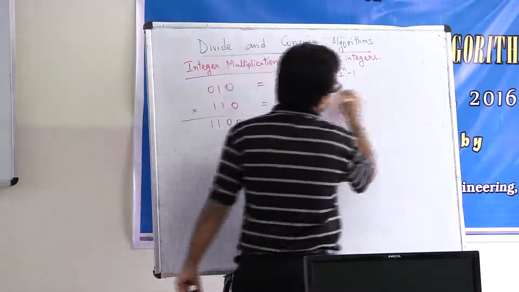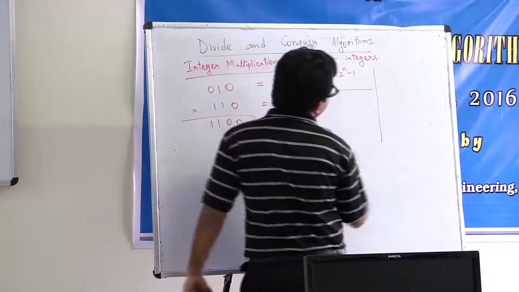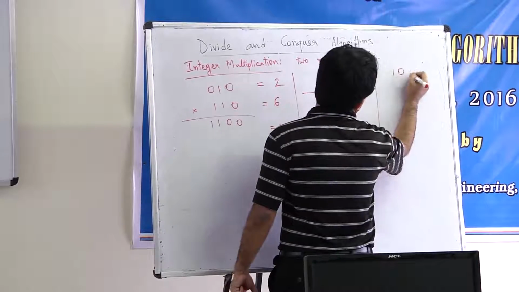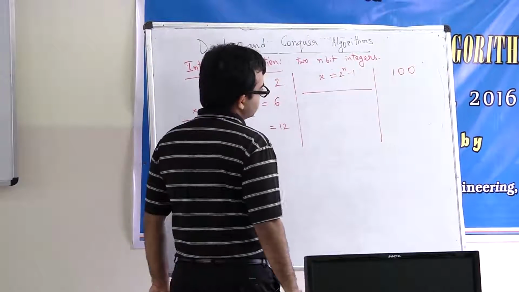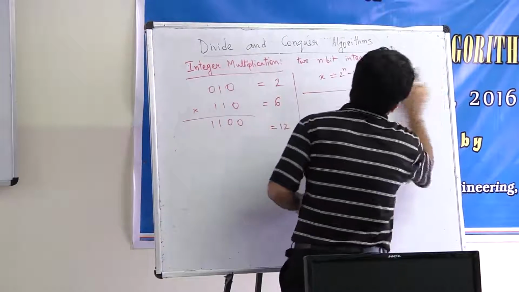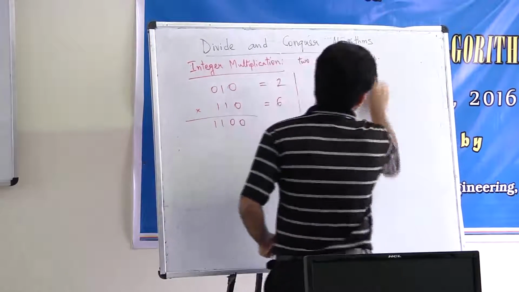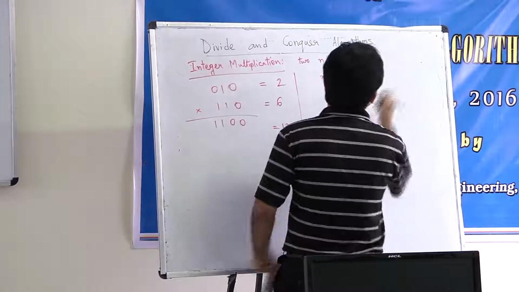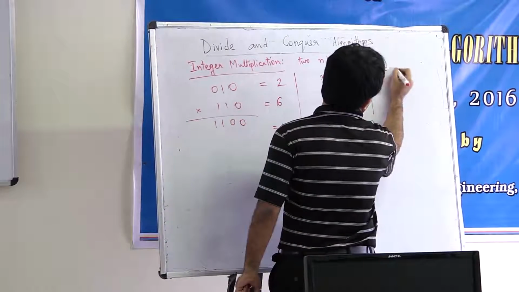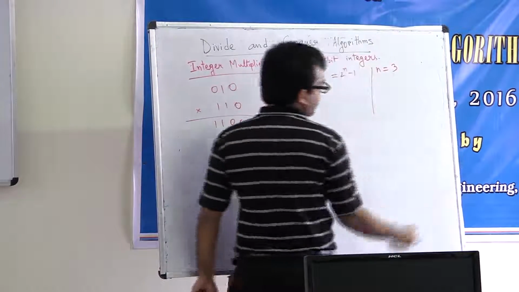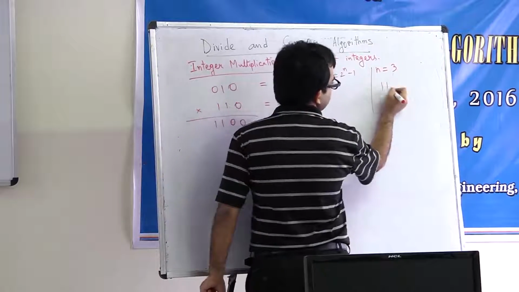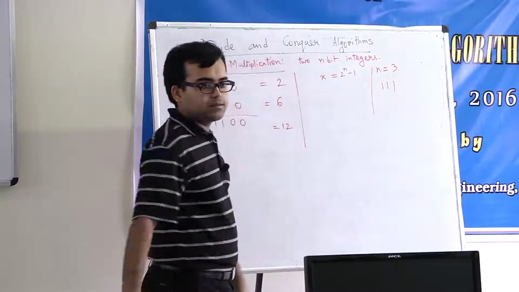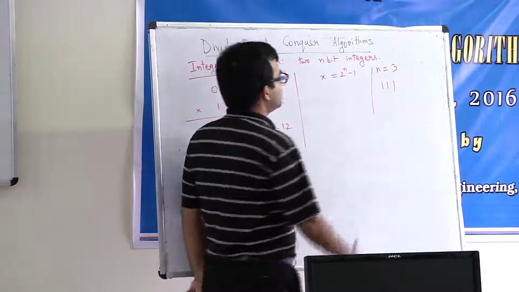Sorry, all the n bits are 1. What am I saying? Sorry for so much confusion. Suppose n is equal to 3. What is the largest 3-bit integer? It will be 1, 1, 1, right? And now what is this going to be?